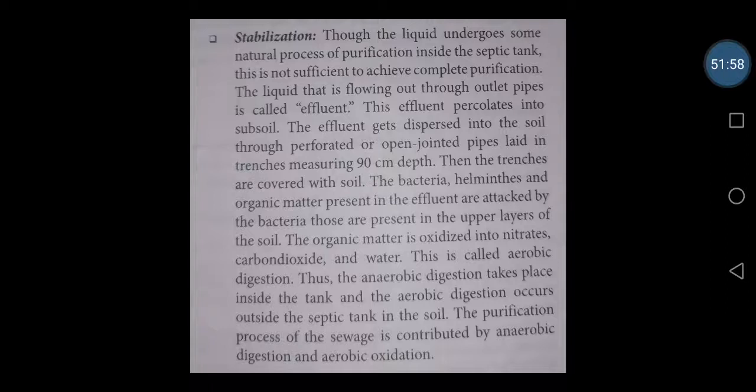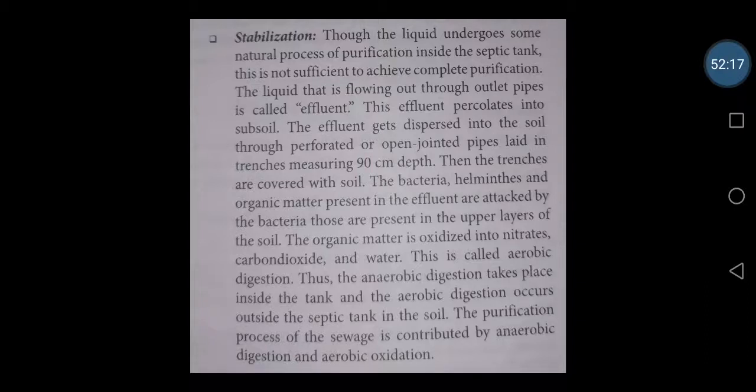The liquid that is flowing out through the outlet pipes is known as the effluent. The effluent gets dispersed into the soil through perforated or open jointed pipes laid in trenches measuring around 90 centimeter depth. Then the trenches are covered with soil.